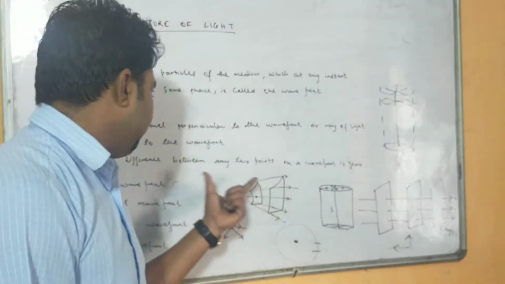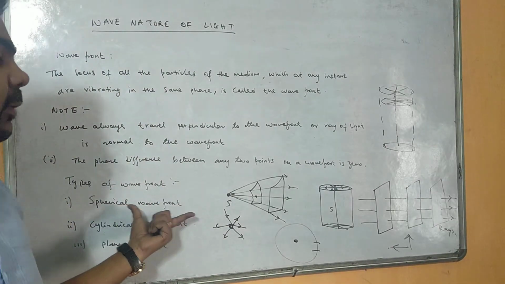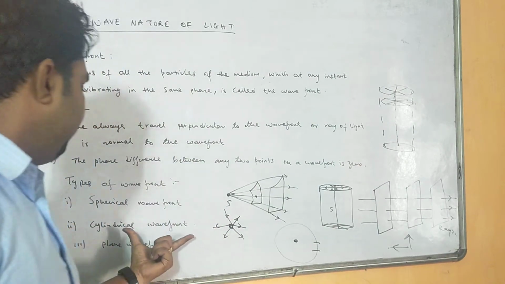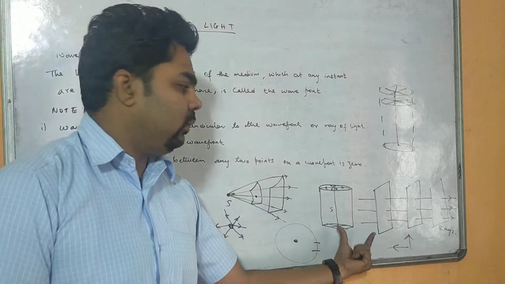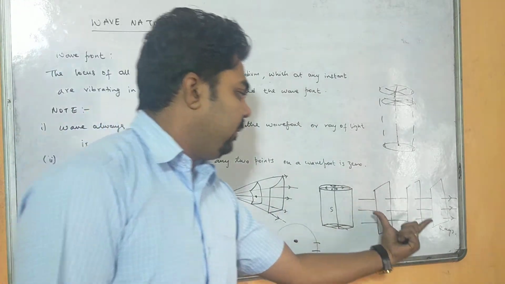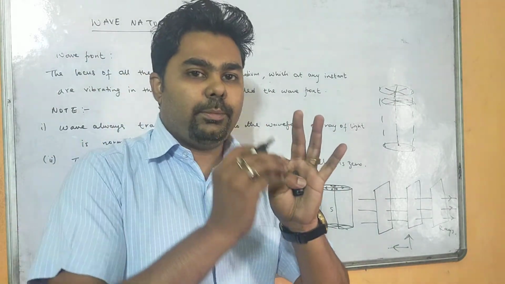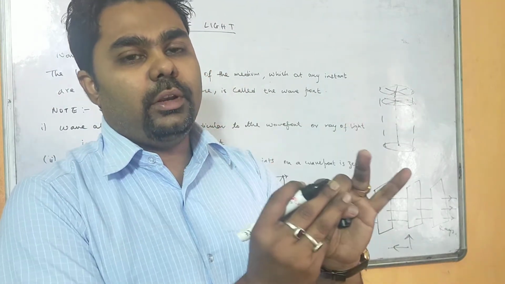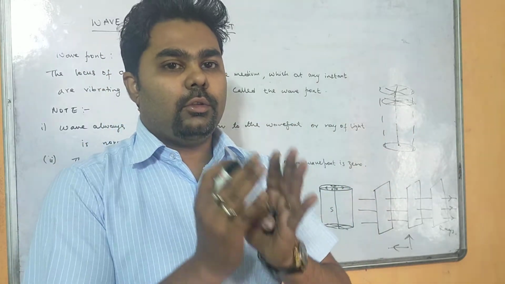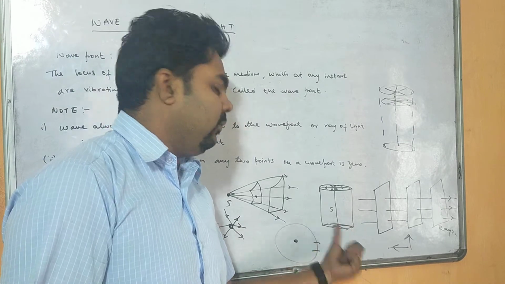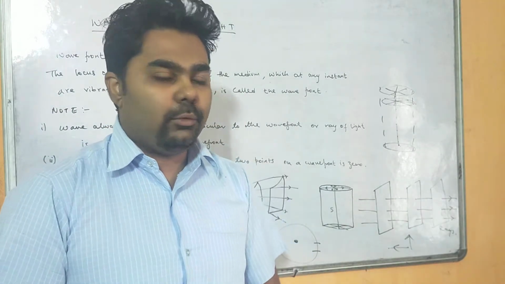I repeat: spherical wavefronts are formed due to a point source, cylindrical wavefronts are formed due to a line source, and plane wavefronts are formed when you view a spherical or cylindrical wavefront from a far distance. A small segment of a cylindrical or spherical wavefront is a plane wavefront.